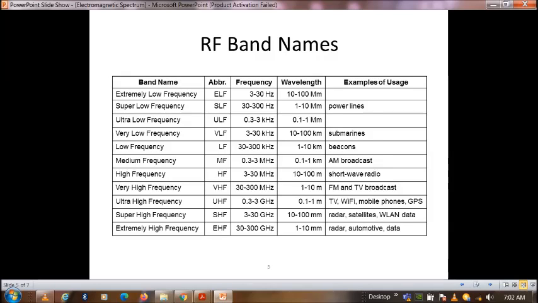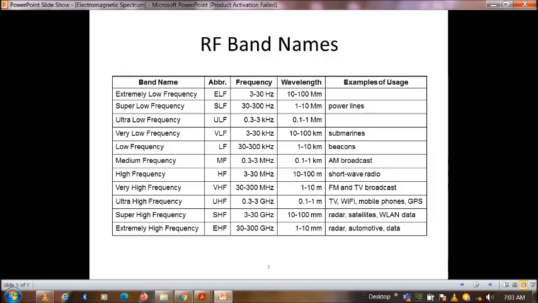The electromagnetic spectrum is nowadays called RF frequency bands, which are allocated by international agencies, as given here. The band names are: extremely low frequency, ELF, 3 to 30 Hz, wavelength 10 to 100 millimeters; super low frequency, 30 to 300 Hz, 1 to 10 millimeters; ultra low frequency, 0.3 to 3 kHz, 0.1 to 1 mm; very low frequency, 3 to 30 kHz, 10 to 100 kilometers; low frequency, 30 to 300 kHz, 1 to 10 kilometers; medium frequency, 0.3 to 3 MHz, 0.1 to 1 kilometer.